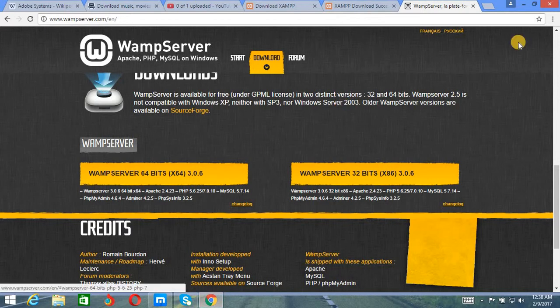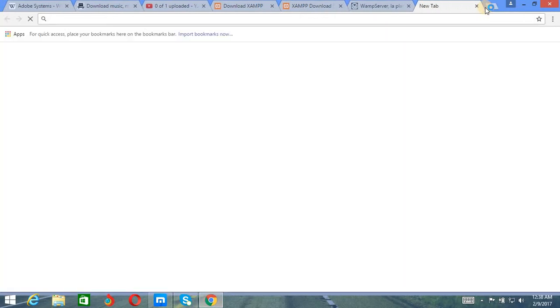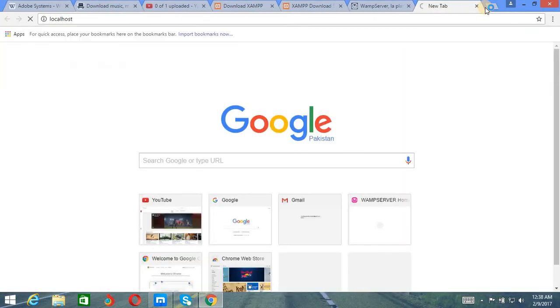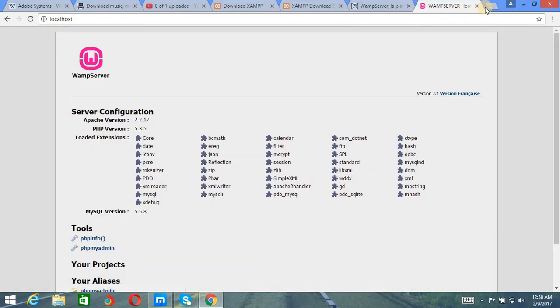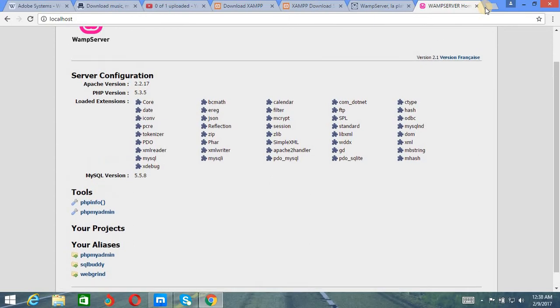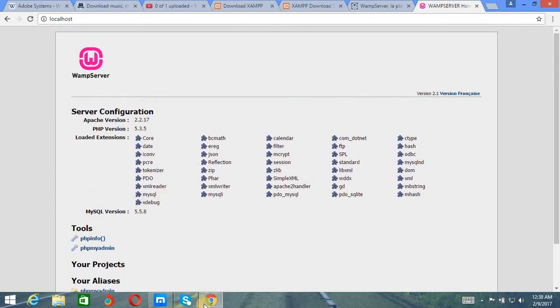You can also come here and just type localhost in Google Chrome. You can check it. Yes, your Wampserver is ready and it is working properly.